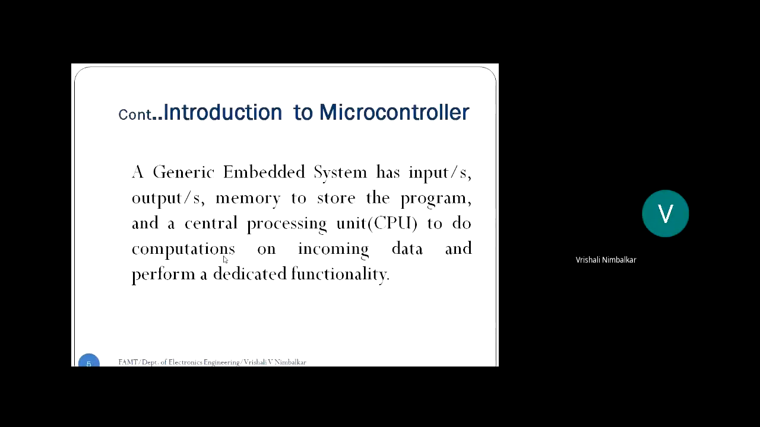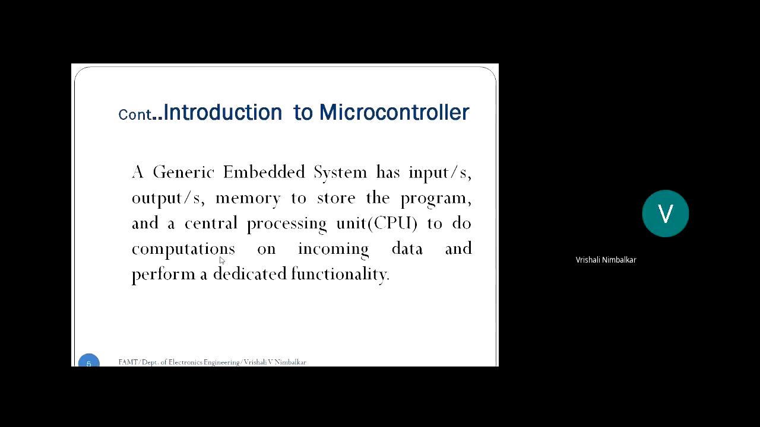Now, in general, when I say what should be inside an embedded system, what should be there? It should have few inputs. It should have few outputs. It should have a memory to store the program. What is a program? The functionality the device performs is because of that program. And to store that program, we need a memory.